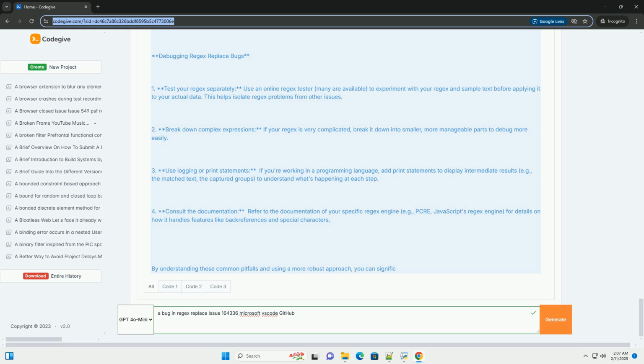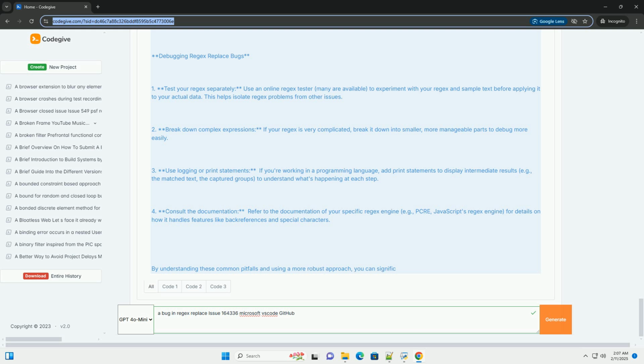3. Use logging or print statements. If you're working in a programming language, add print statements to display intermediate results, for example the matched text and the captured groups, to understand what's happening at each step. 4. Consult the documentation. Refer to the documentation of your specific regex engine, for example PCRE or JavaScript's regex engine, for details on how it handles features like backreferences and special characters.